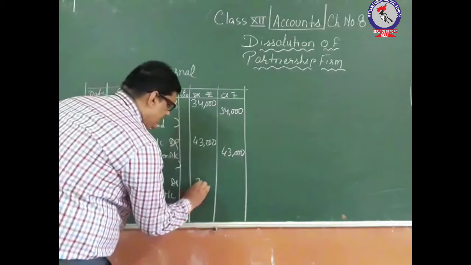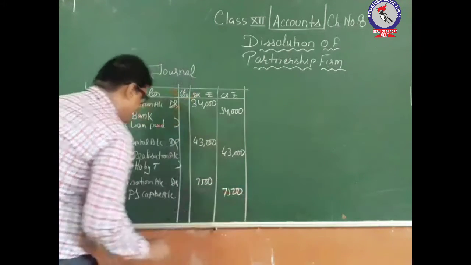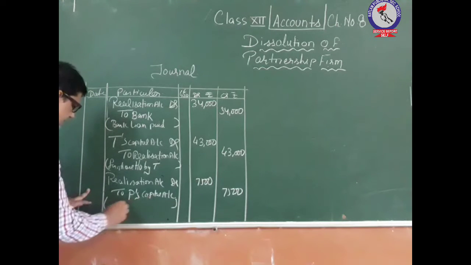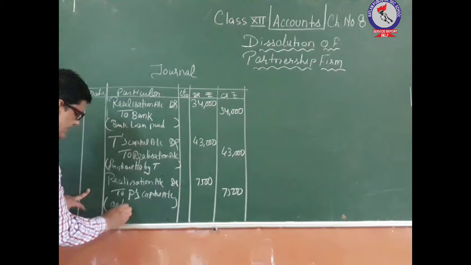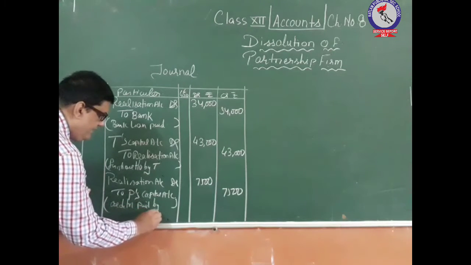So this 7,500 rupees will be paid by P to the creditor, and on behalf of the firm he is doing this. So this will be creditor paid by P.